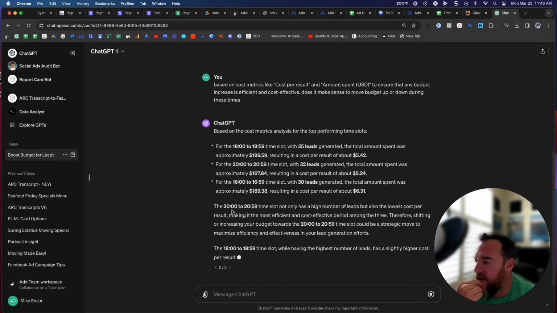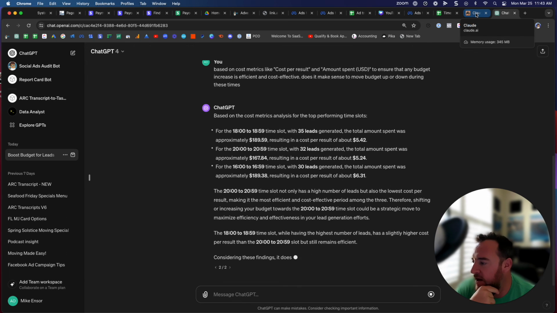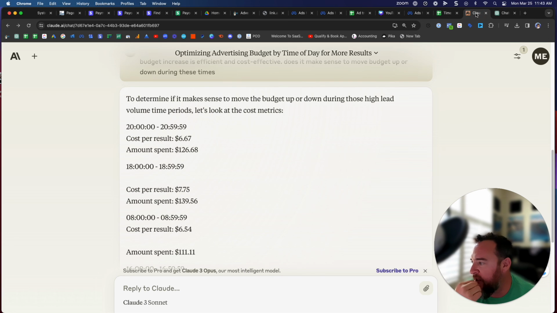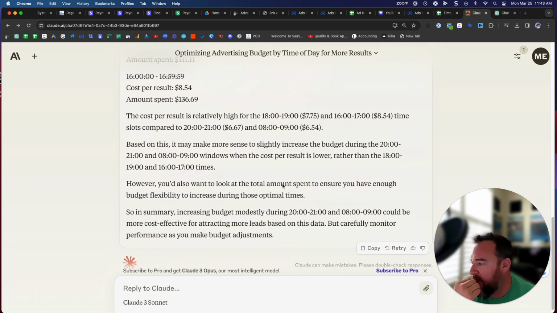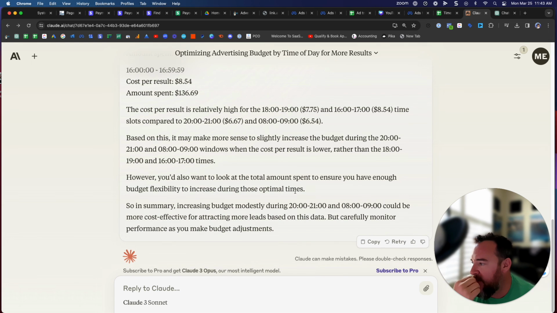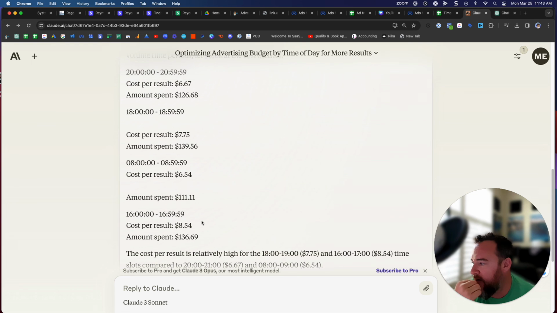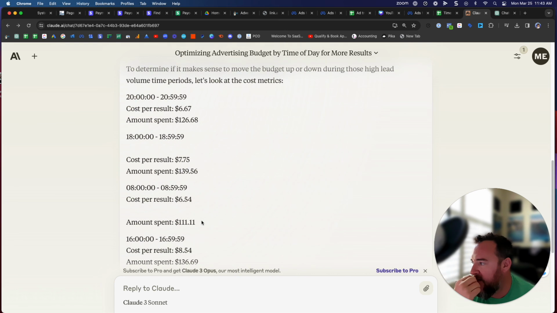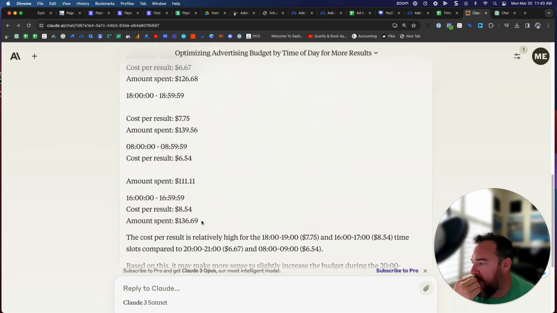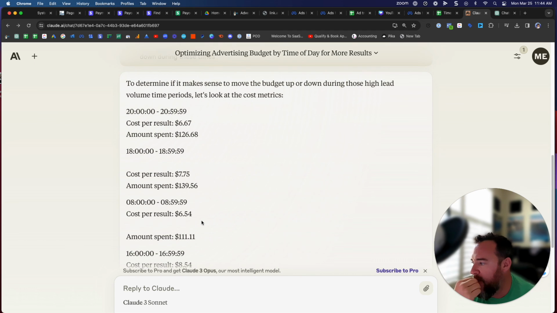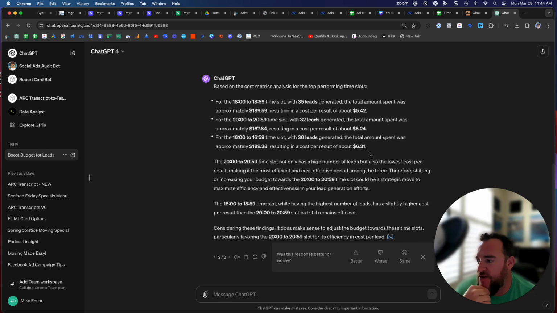It says the 20-hour mark has the lowest cost per lead. Was it correct? No, it was not. So it was wrong. 8 a.m. has the lowest cost per lead. So ChatGPT just showed that it doesn't do the math.